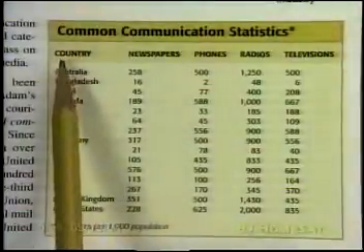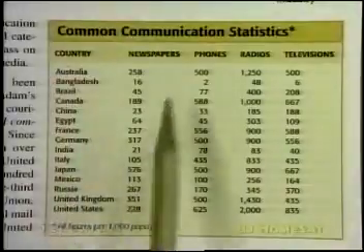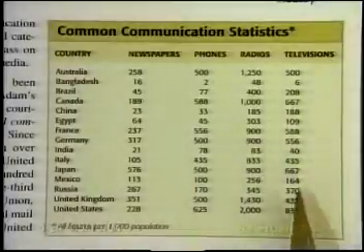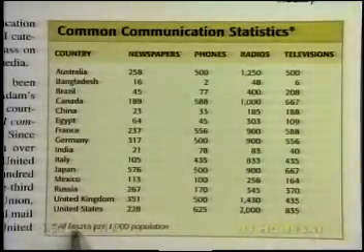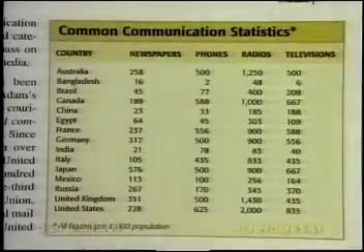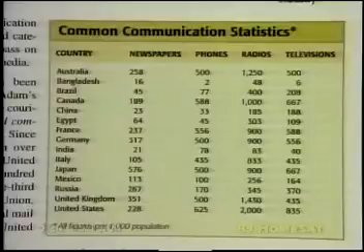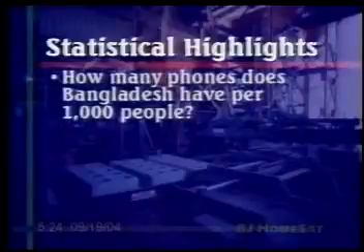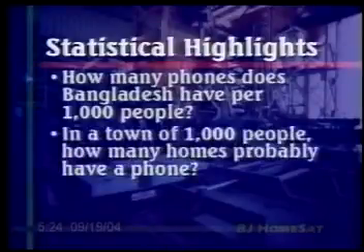And here you have a list of countries. These are alphabetized. Newspapers, phones, radios, and televisions, and notice that all figures are per 1,000 population. Okay, so we want to use this to answer just a few questions to get you familiar with it. How many phones does Bangladesh have per 1,000 people? And in a town of 1,000 people, how many homes probably have a phone?